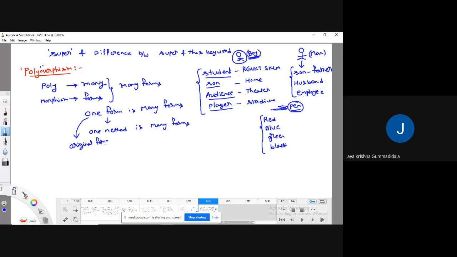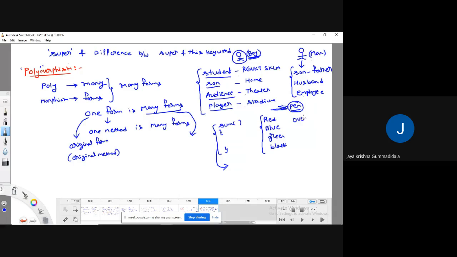Meaning that it's a kind of original method. And many forms means, see guys, let us assume that some method is there. This method I can write in many forms. While seeing the concept of methods, I said there are two types of methods.